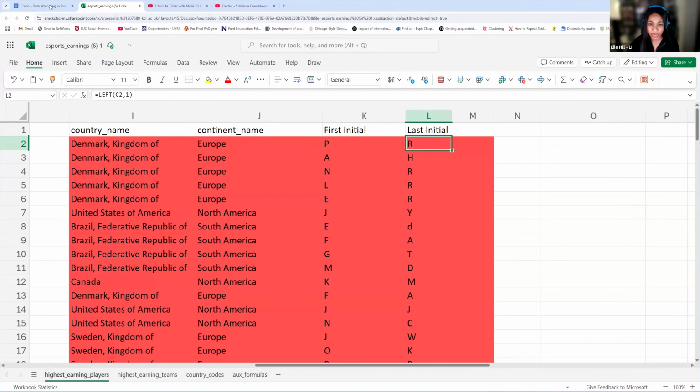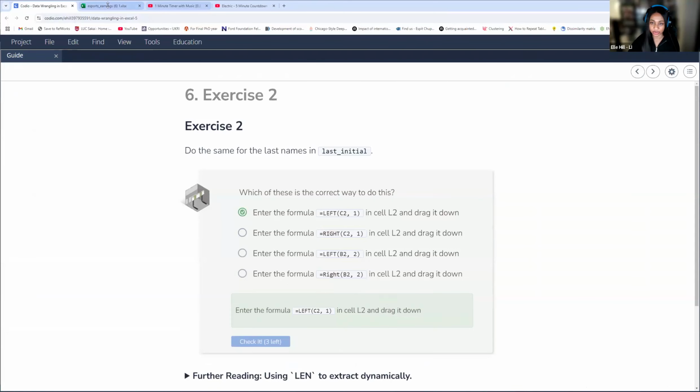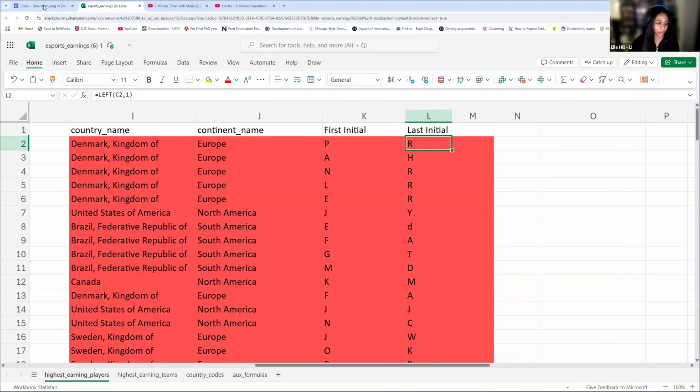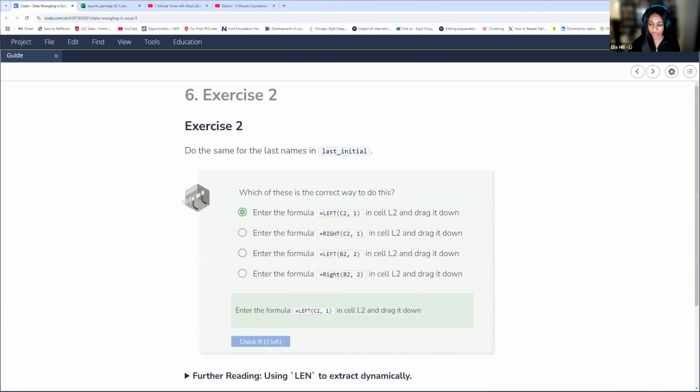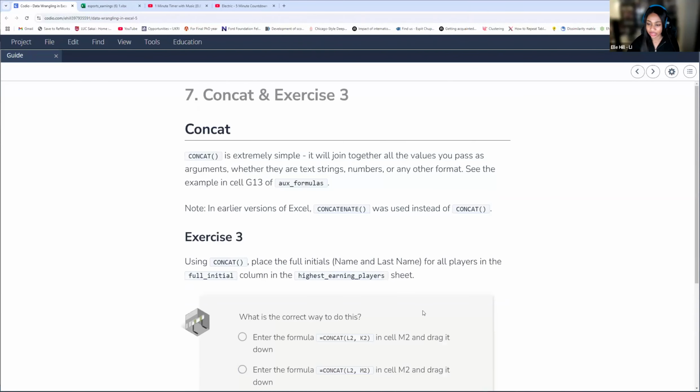Okay. So I think we have time for maybe one more exercise before the break. So this one we put left C2 1, and that was in L2. I might have put it somewhere else. Oh no, it was in L2. Okay. So I'll come back to len if we have enough time, but if not, this is really helpful to understand how to use len in combination with right and left. Okay. So now let's do one more exercise before the break.